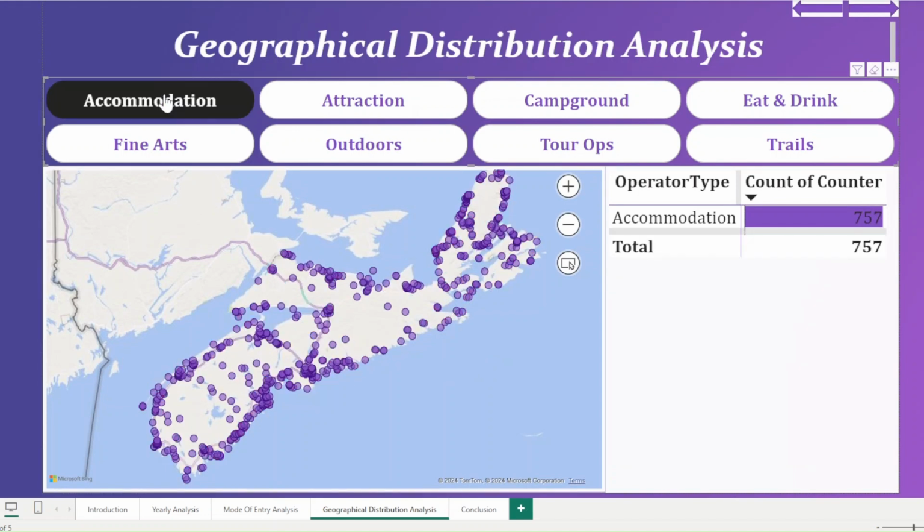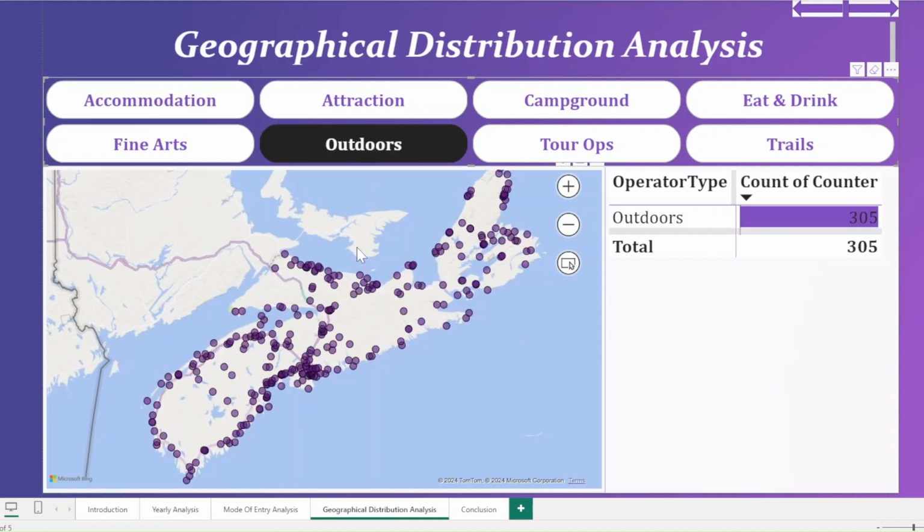At any point, if we select an accommodation, we have our data table updating numbers here. And the same way, if we want to know a bit more about a closer area, we can zoom in and zoom out. That brings me to the end of my